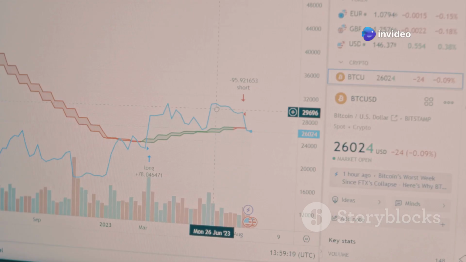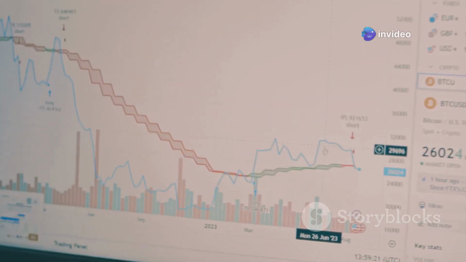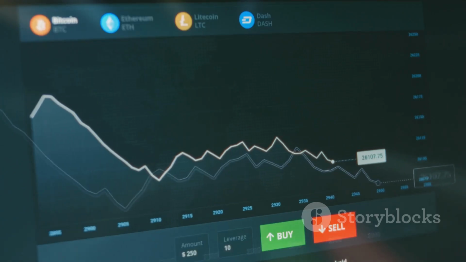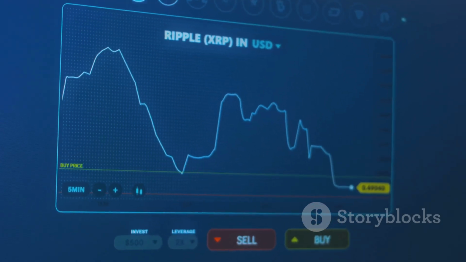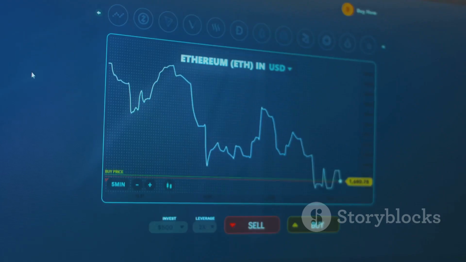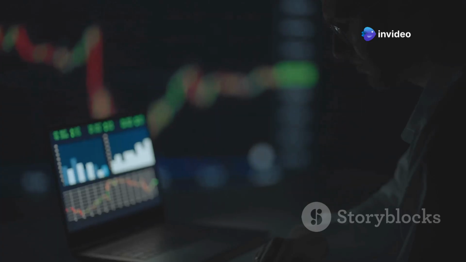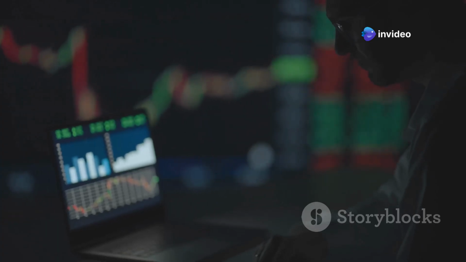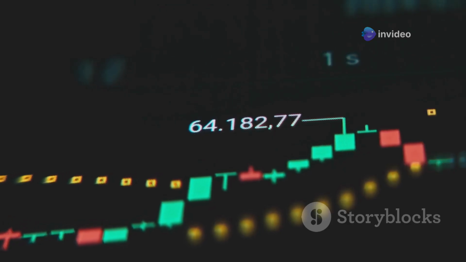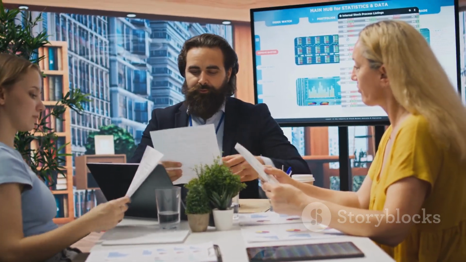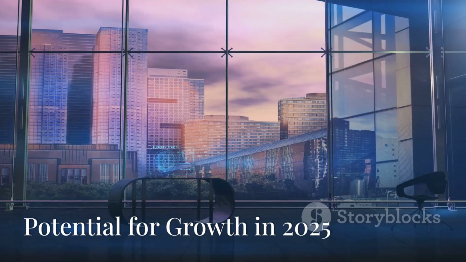Traders often use technical analysis to make short-term predictions. This involves looking at charts and patterns. Support and resistance levels are key indicators. These levels show where the price might bounce back or face resistance. It's important to remember that short-term predictions are often inaccurate. The crypto market is highly unpredictable. Day-to-day fluctuations should not be the main focus for long-term investors.